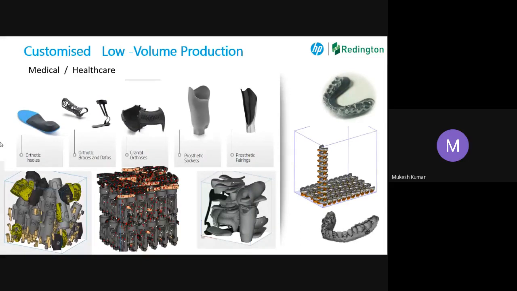Okay, so this is the area, and we have got the dental also. We are working on the dental area. We are doing a lot of models for them. Basically, some of them are into clear aligners, and some of them are doing surgeries, so they require models for it.